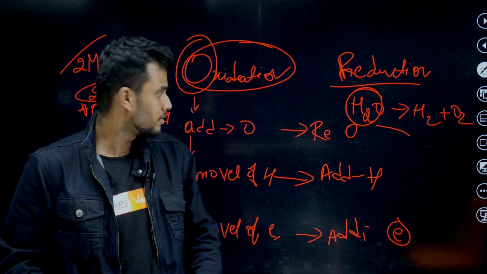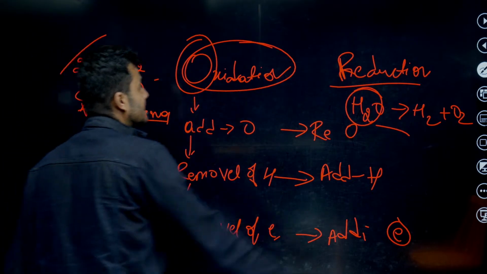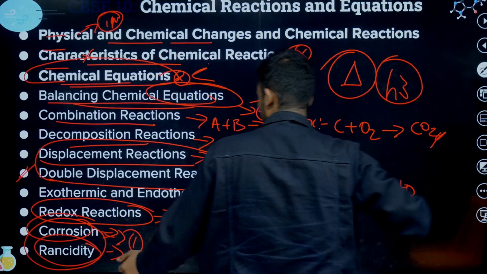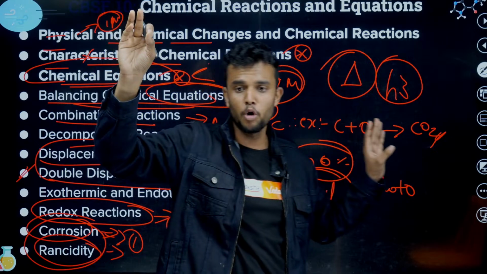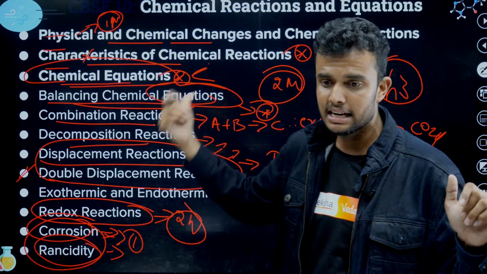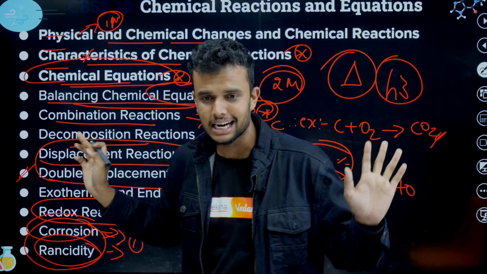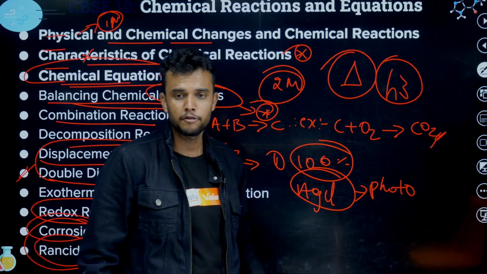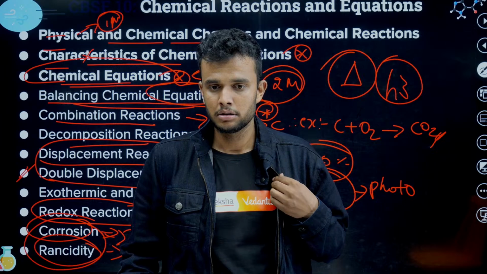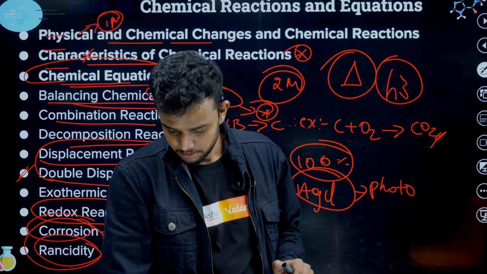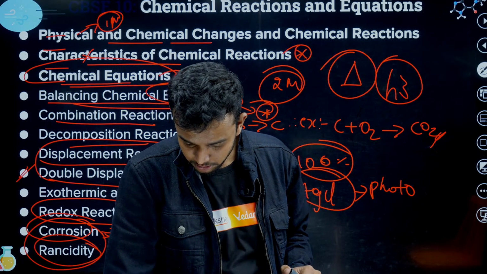Okay, this is about reduction and oxidation. What is the next topic? Yes, corrosion is done, rancidity next. You have 5 more minutes. Any doubts in chemical reactions and equations? Let us know in the chat section. You have 5 minutes for chemical reaction and equation doubts. Any doubts? Let us know.